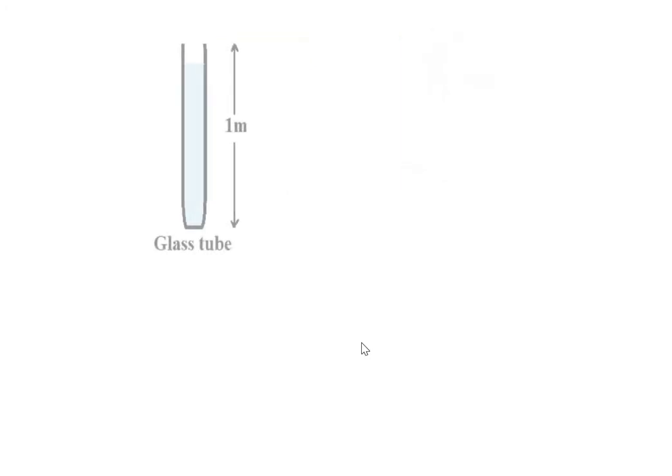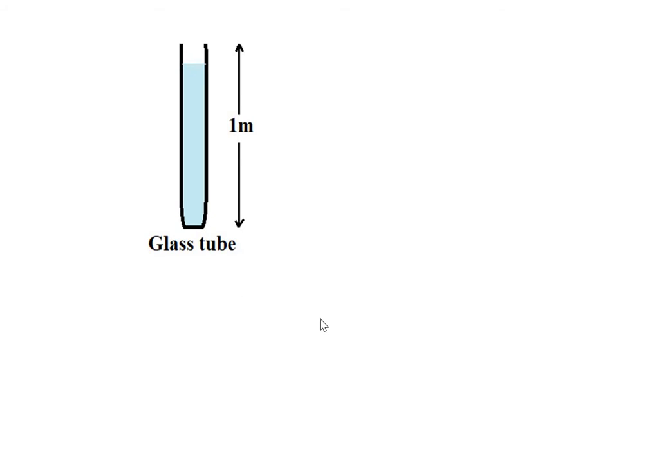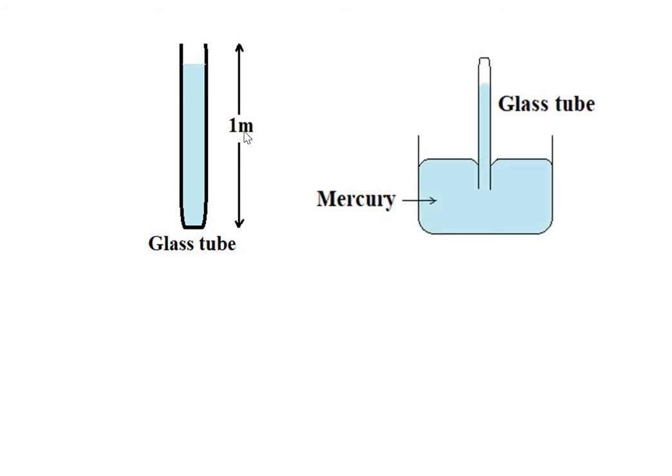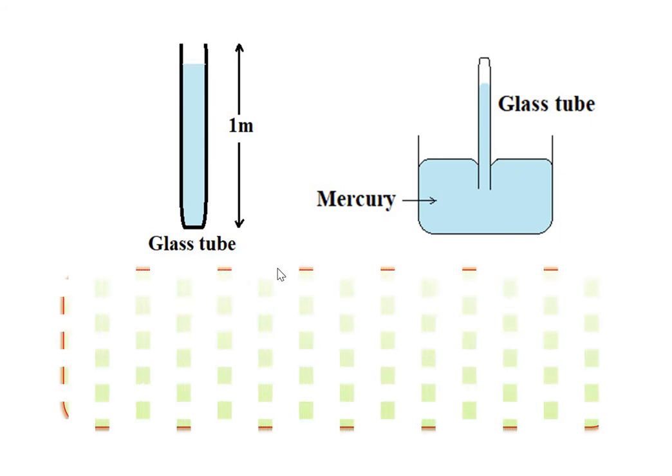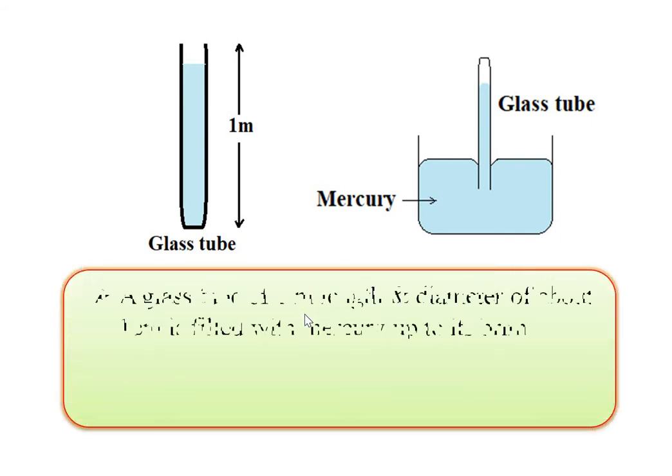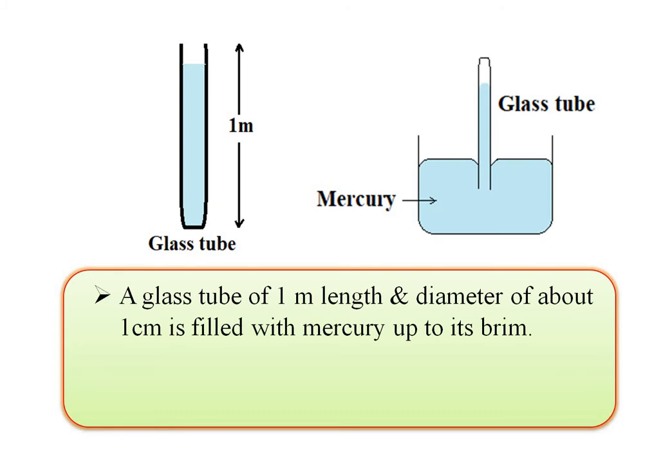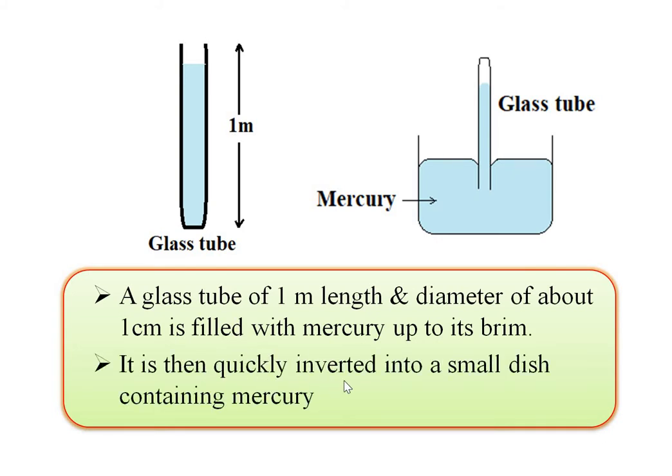Let's see the practical purpose. See the first figure. A glass tube of 1 meter length and a diameter of about 1 centimeter is filled with mercury up to its brim, that means its neck. Then it is quickly inverted into a small dish containing mercury. It looks like this. See the second figure.